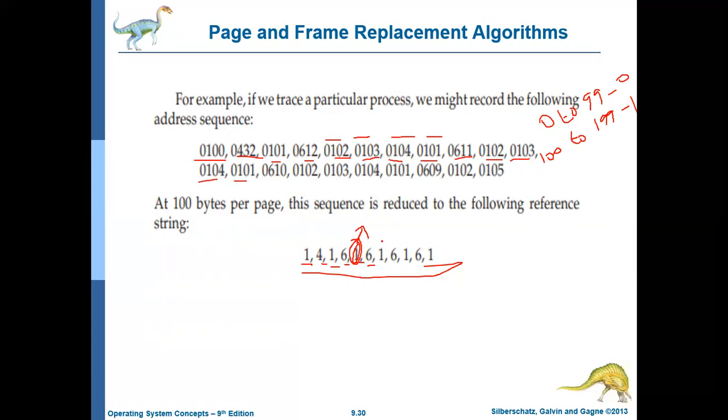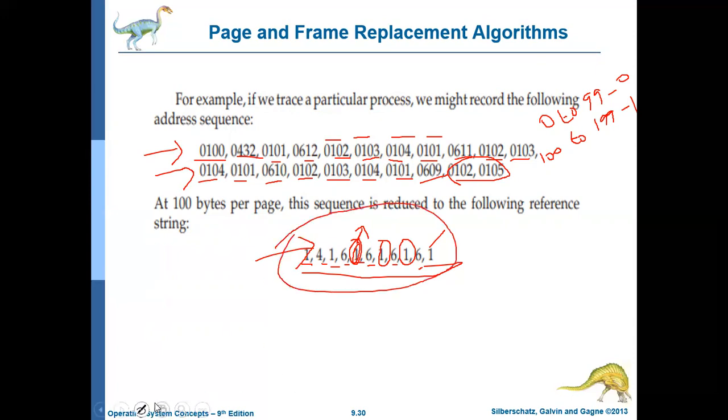So all of these are represented by this one. Again page 6, then page 1 is referred to 4 times, represented by this one. Again page 6, then page 1 is referred to 2 times. So this particular address sequence can be converted to this string of page numbers. It is a reduced string.